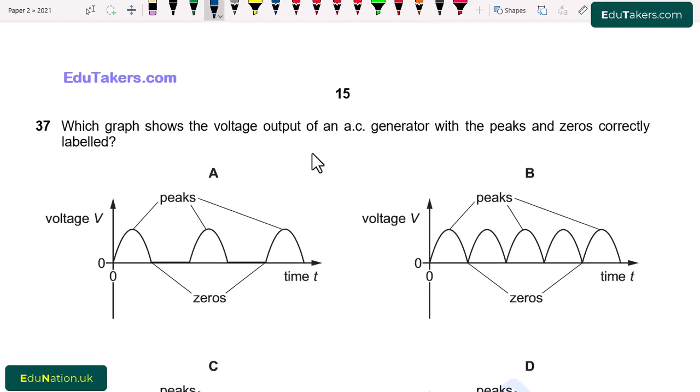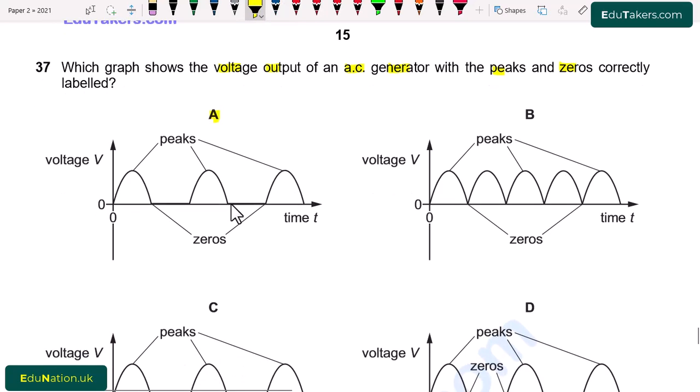Question number 37. Which graph shows the voltage output of an AC generator with the peaks and zeros correctly labeled? So here is figure A, which shows first a peak and then it is constant. So this is not the output of the AC generator, because there are only peaks in the output of an AC generator. In the second diagram we can see that the peaks are shown but the voltage is only in one direction. It is not alternating.